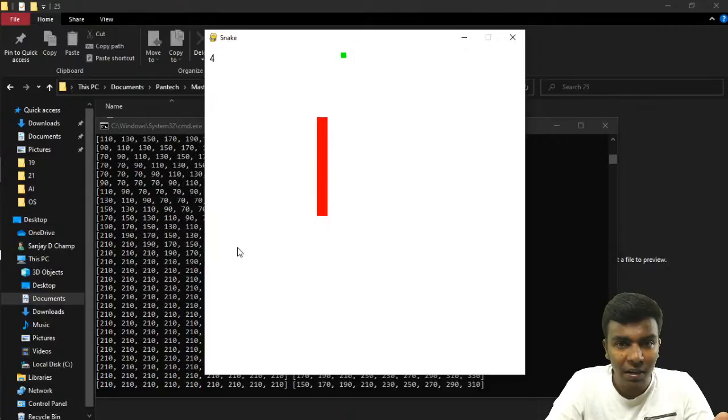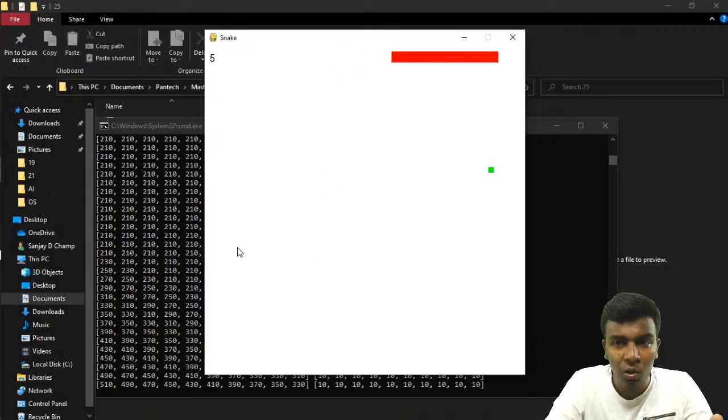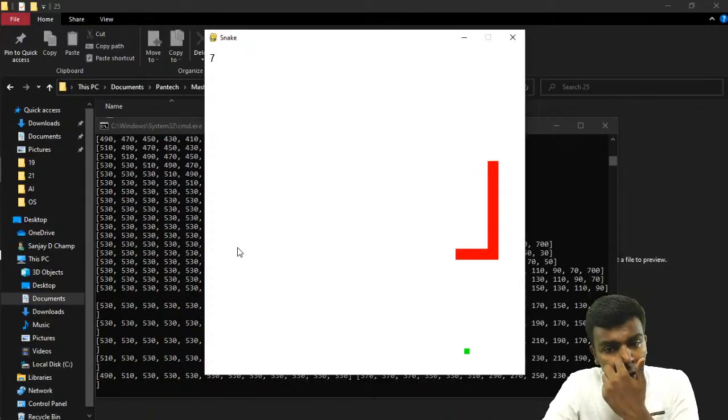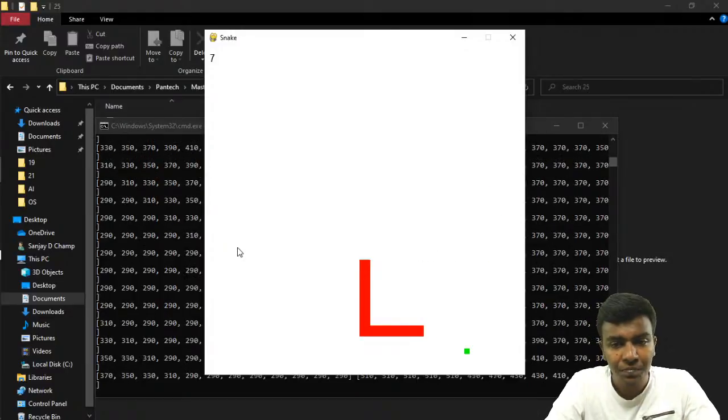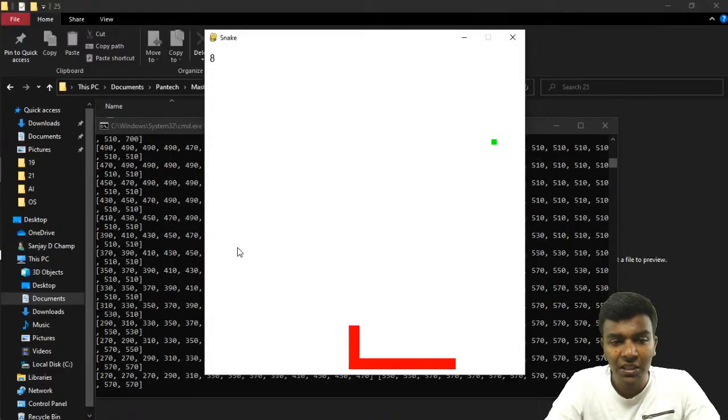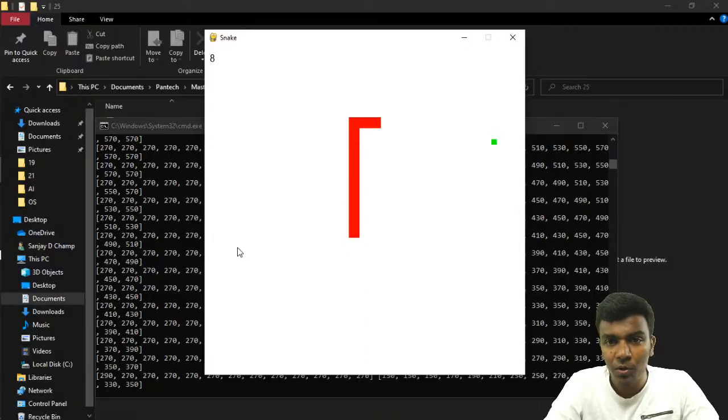On the terminal behind that, it is showing the coordinates of the snake movement here. So we have just used it. This is up to the snake game.